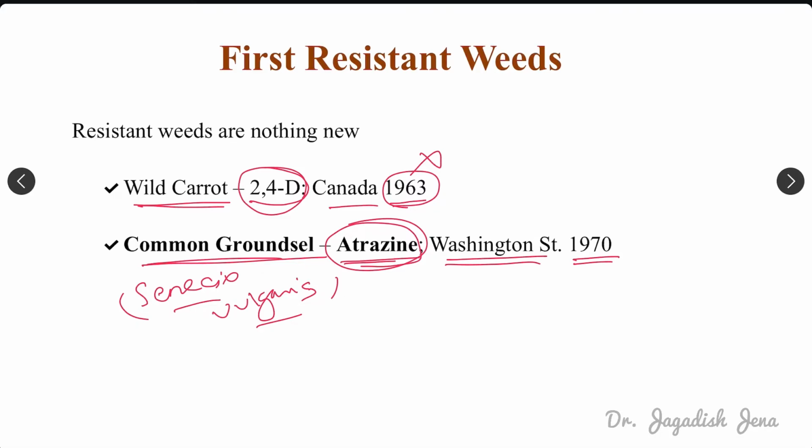Okay, so common groundsel, Senecio vulgaris, developed resistance to which herbicide? Atrazine, which is one herbicide from the triazine group. This weed shows resistance to atrazine herbicide, and it was reported in 1970.